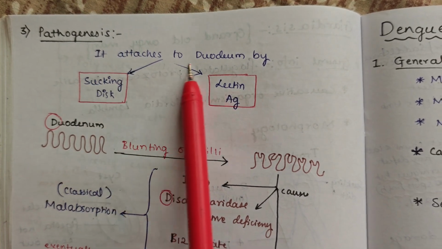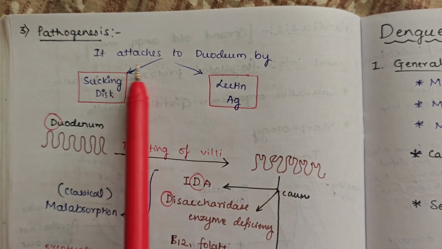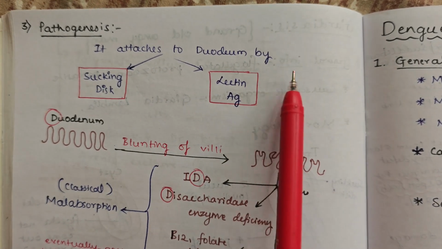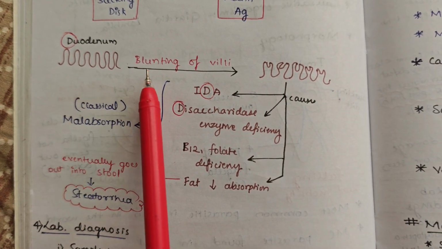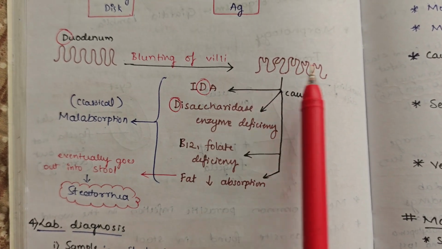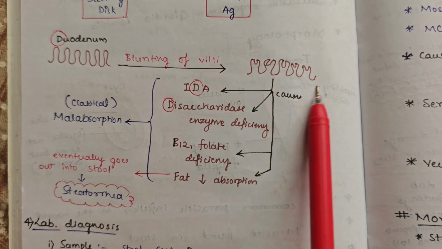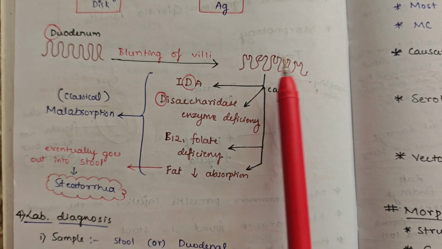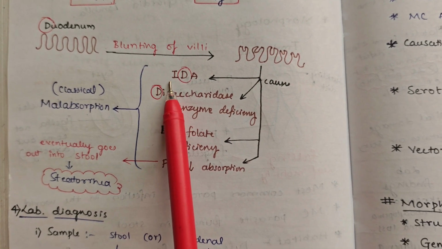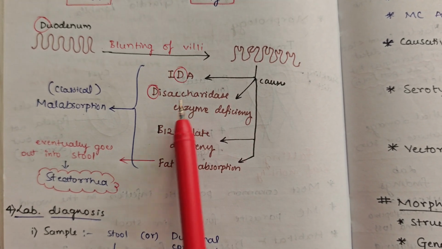Pathogenesis: it attaches to the duodenum by the sucking disc and lectin antigen. Very important. In the duodenum, it causes blunting of villi. See, blunting of villi eventually decreases the absorption of various substances, like decreased iron absorption causing iron deficiency anemia,